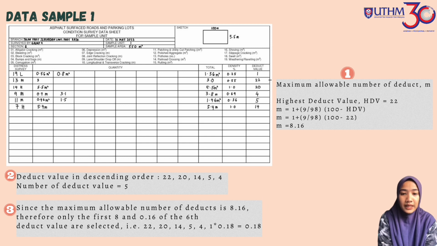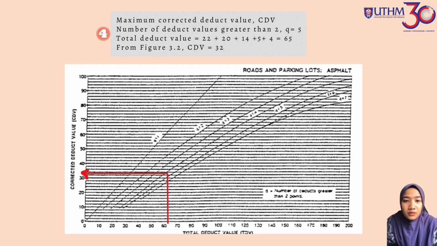Number 2, we need to get the deduct values in descending order, where the deduct value must be more than 2. Number 3, select the deduct values from the maximum allowable deducts. Number 4, we need to calculate the maximum corrected deduct value that we find from figure 3.2, which means we need to calculate the total deduct value. The deduct value must be greater than 2.